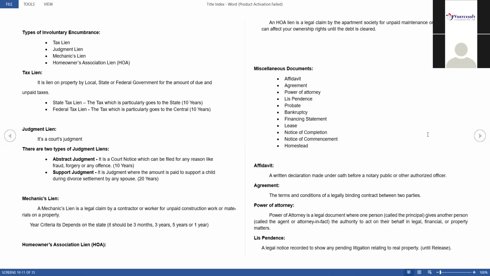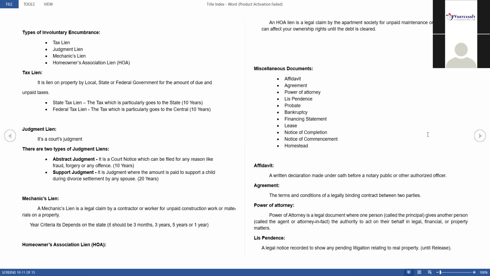Second one is support judgment. Support judgment is nothing but, if a husband and wife have gotten divorced and they have one child, then for taking care of that child they have to pay some amount monthly or yearly, whatever the husband and wife both have to pay. That judgment comes under support judgment. For this judgment, it will be 20 years, until the child matures, they have to pay for his education or personal needs, whatever they have to pay.